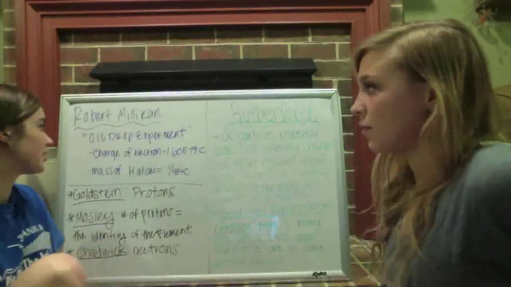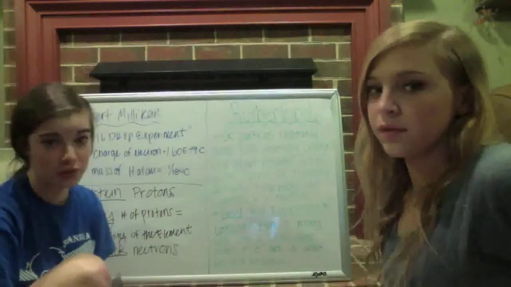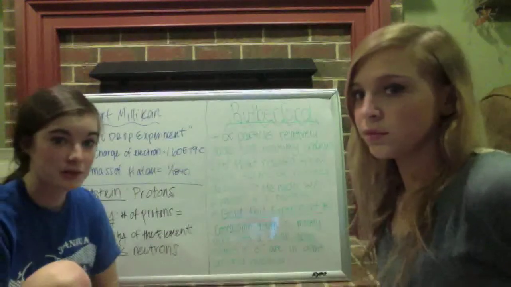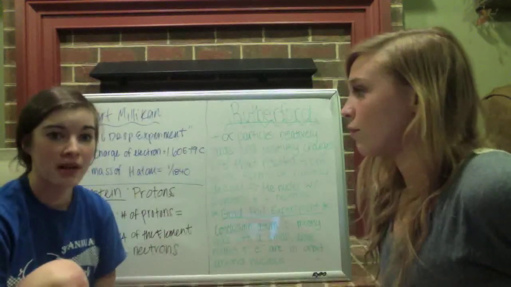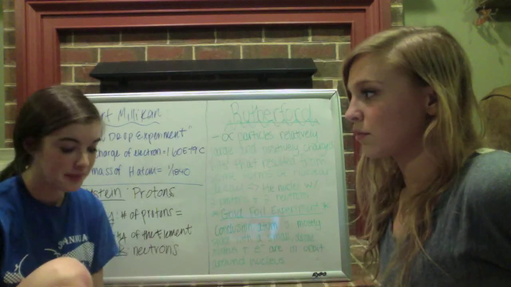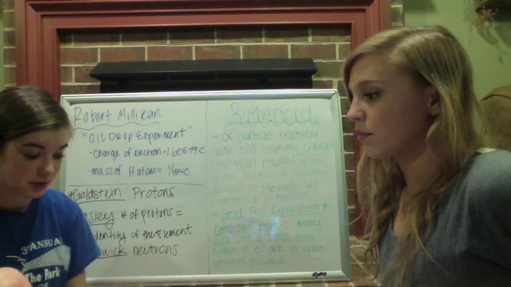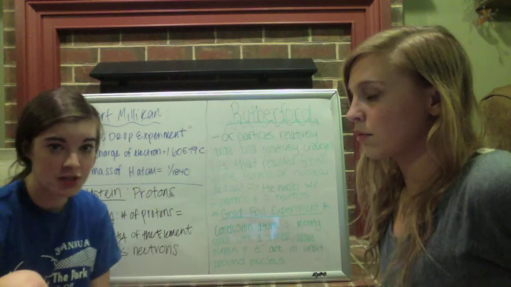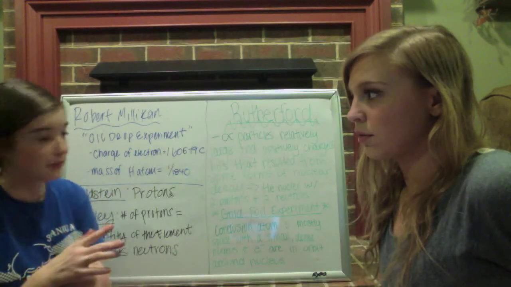Robert Millikan, he completed an experiment called the oil drop experiment. And while he was completing this experiment, he applied voltage to the oil that was dropping down through the hole, and he found that the drops with a negative charge, they rose up to the top.